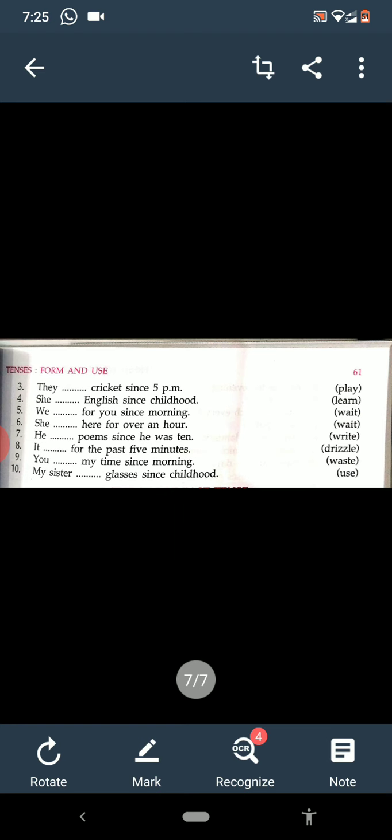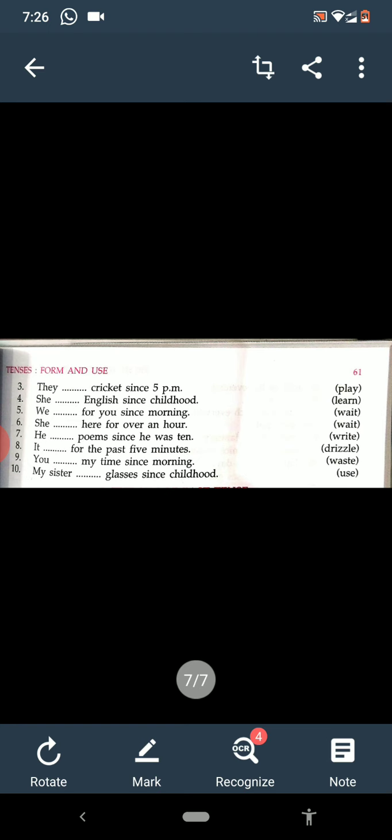He has been writing poems since he was 10, and it has been drizzling for the past 5 minutes. You have been wasting my time since morning, and my sister has been using glasses since childhood.